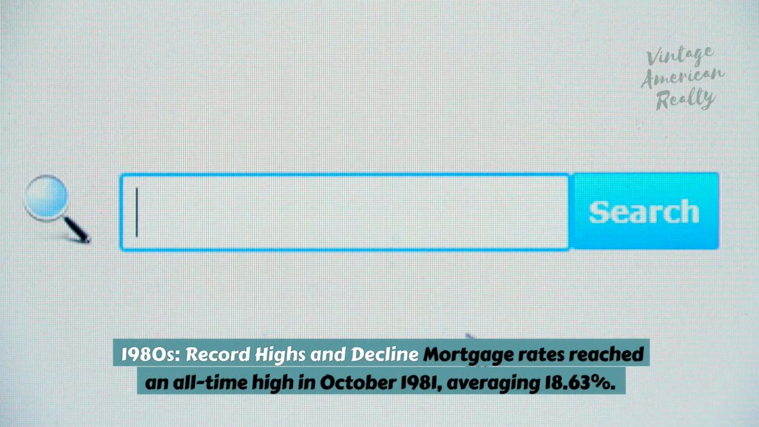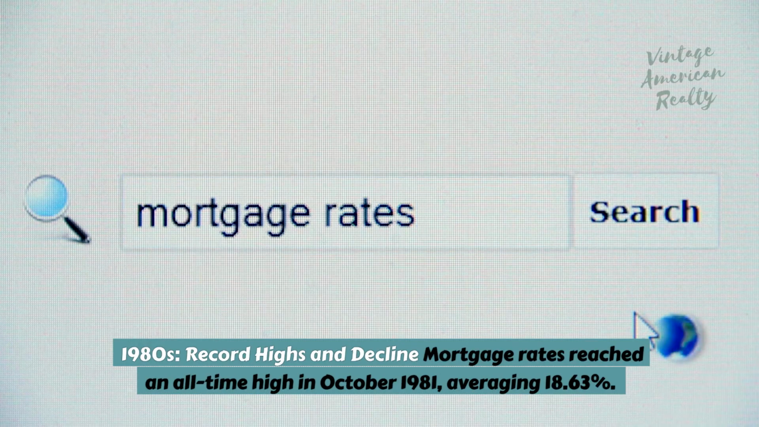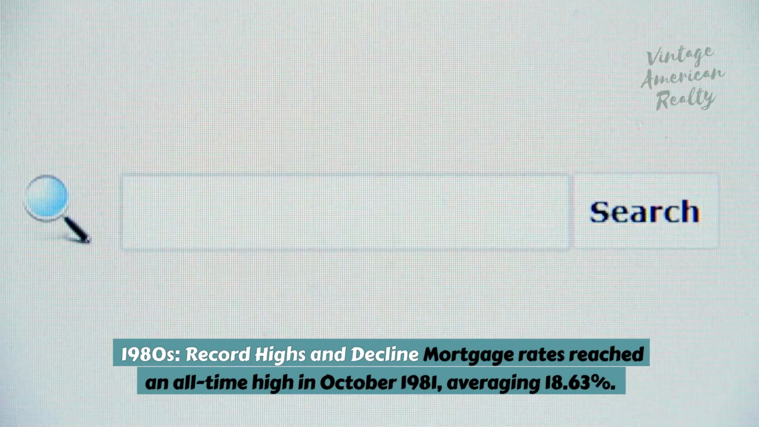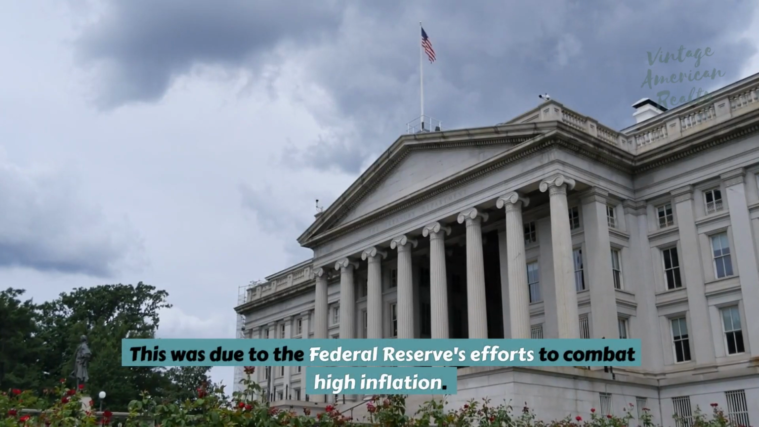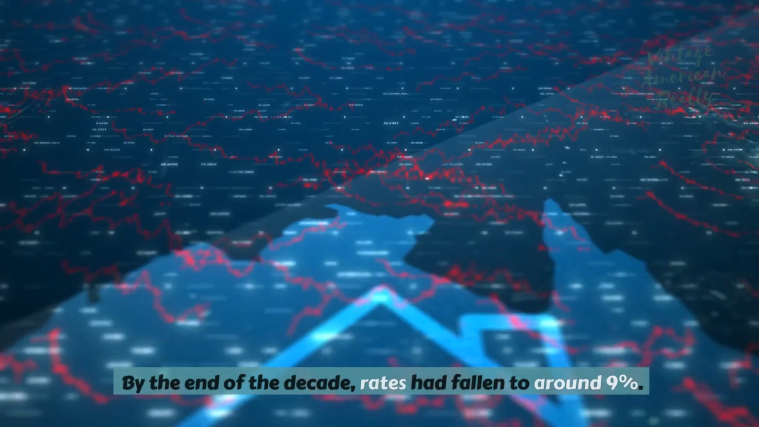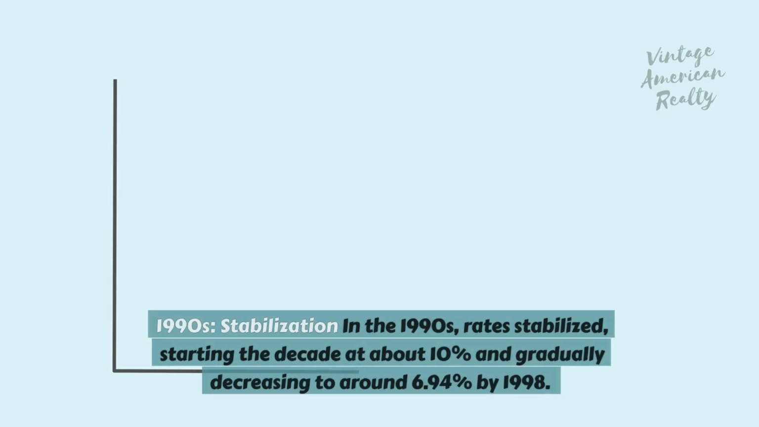1980s, record highs and decline. Mortgage rates reached an all-time high in October 1981, averaging 18.63%. This was due to the Federal Reserve's efforts to combat high inflation. By the end of the decade, rates had fallen to around 9%.